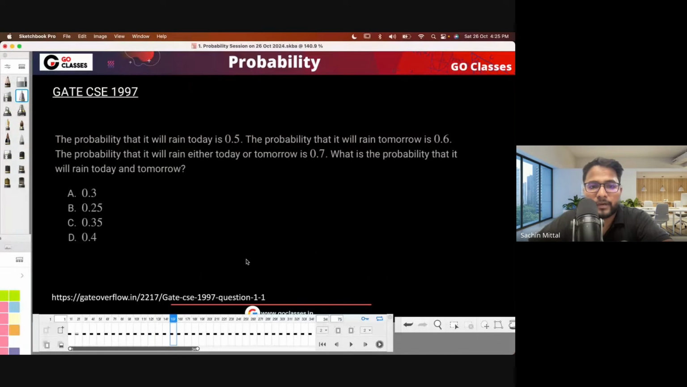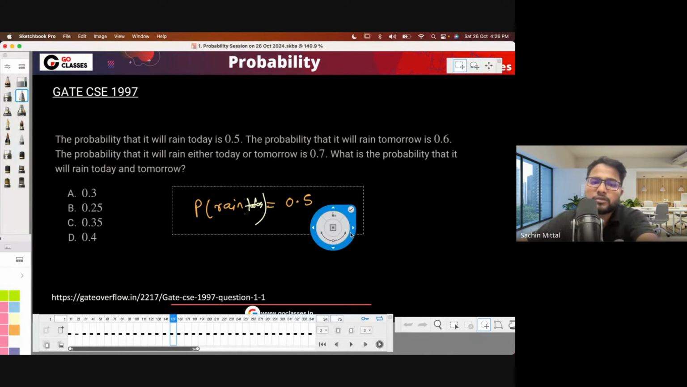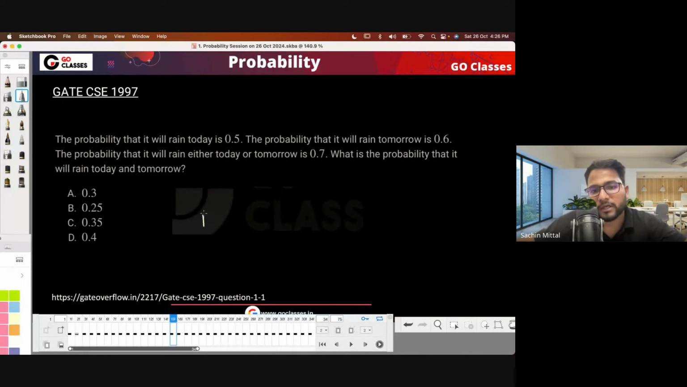So maybe we can directly talk about the questions. Now let's see this question, which was asked in GATE 1997. Do you want to try this question? This question is saying the probability that it will rain today is 0.5. If it is not visible, let me write it again. So the probability that it will rain today is 0.5. The probability that it will rain tomorrow is 0.6.